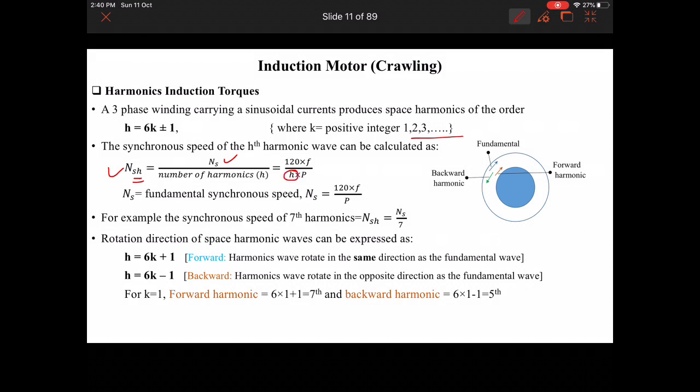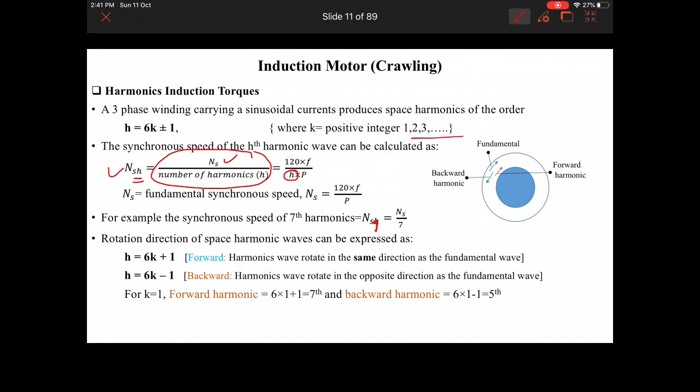Now, for example, if we want to know the synchronous speed of the seventh harmonic, then the speed of the seventh harmonic is Ns7 equal to Ns divided by 7. We just substitute 7 in this equation. Now we get the synchronous speed of the seventh harmonic.